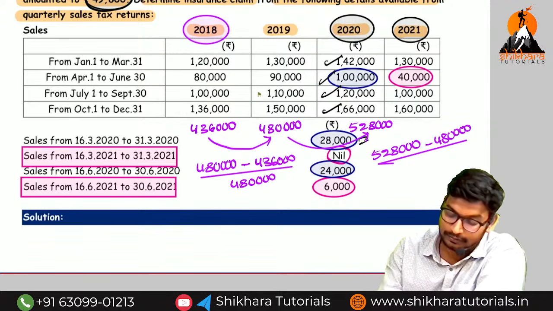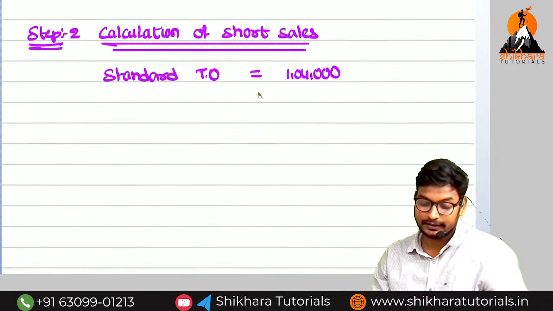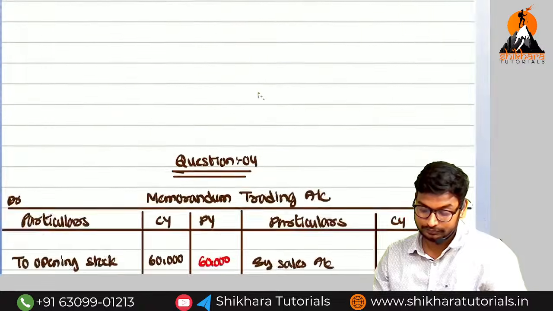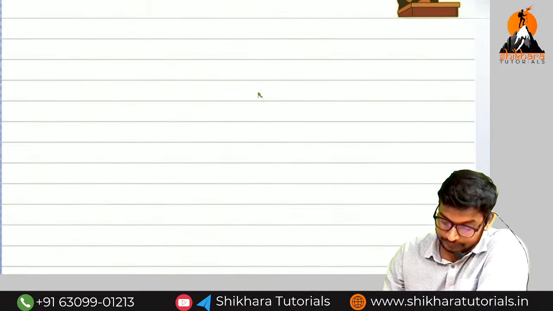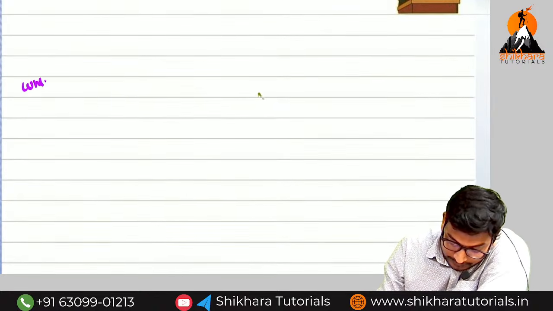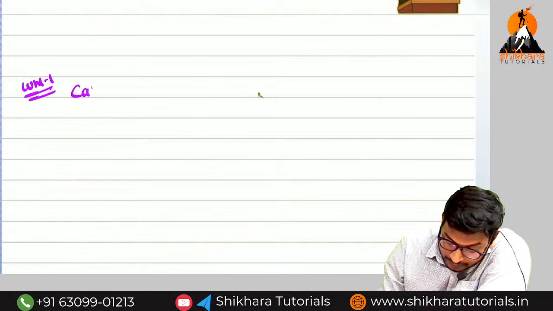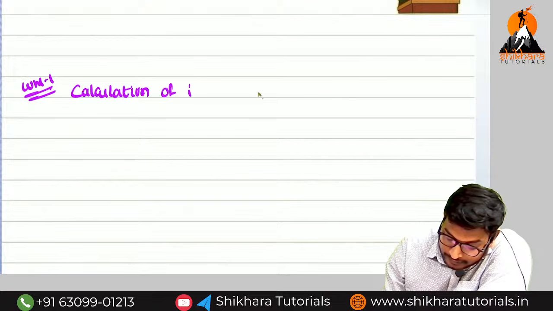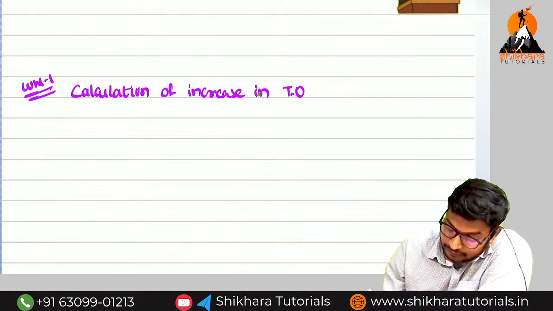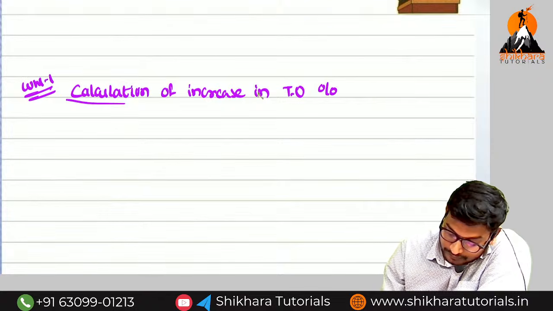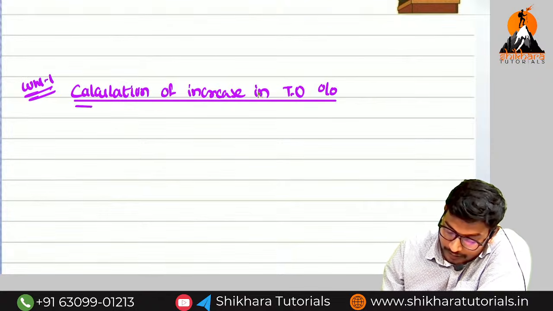So we have to write the working note. Working note 1: calculation of increase in turnover percentage. How can we find out?